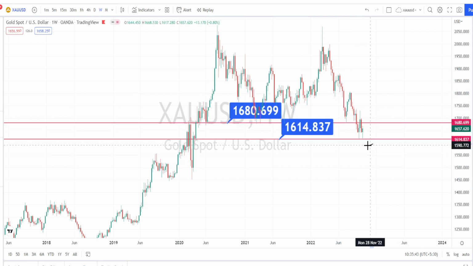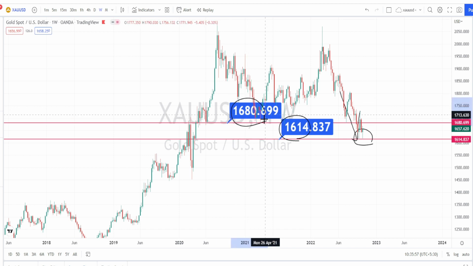When we closely look at the current level, the price action trended on the bearish side and tested the support level of 1614. Then it went on a bullish retracement, breaking this resistance level of 1680. Again it bounced back in a bearish retracement.